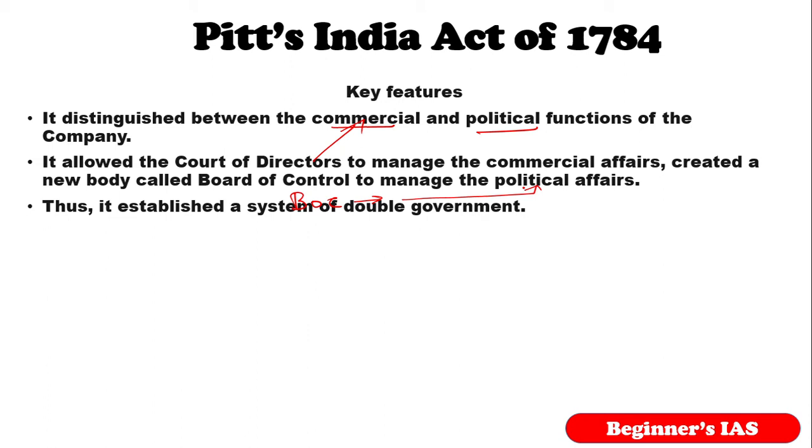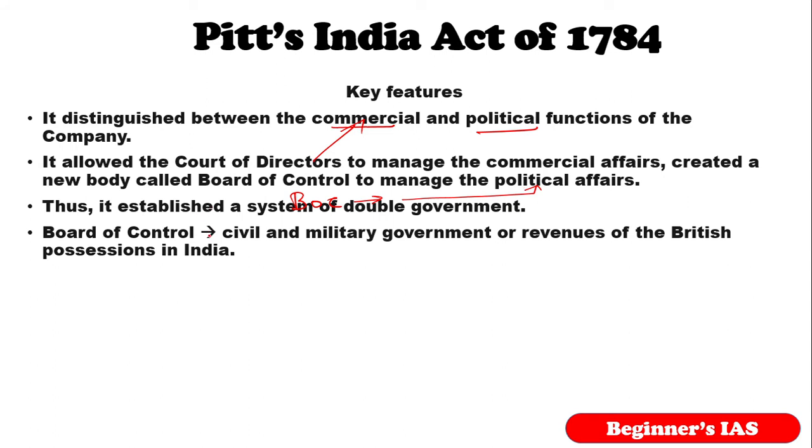The double government is nothing but the Board of Control and the Court of Directors. It created a new body, the Board of Control, to manage the political affairs, which means it established the system of double government. And it gave more powers to the Board of Control to supervise the civil and military governments and revenue of the British possessions in India. Kindly remember the words British possessions in India. This was the first time the British government used them.